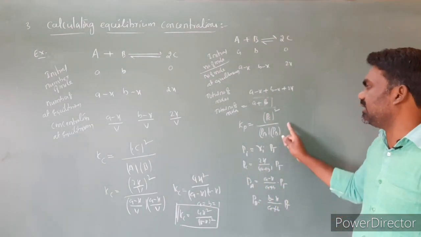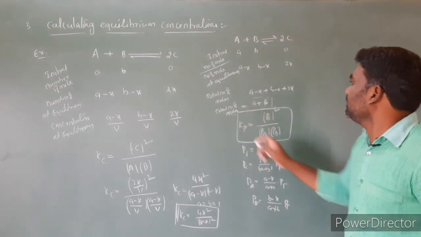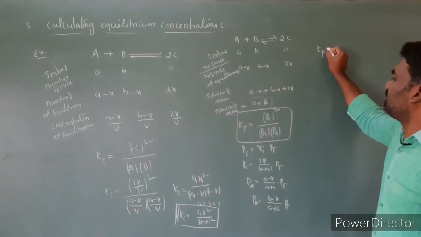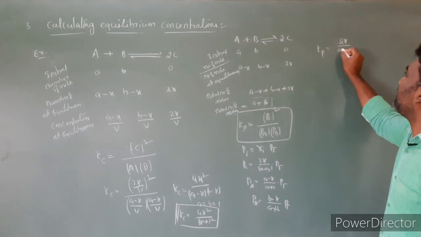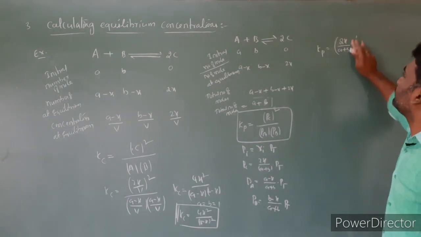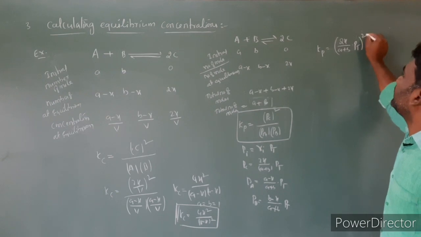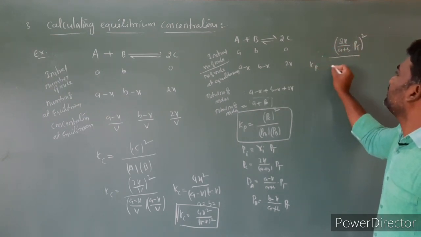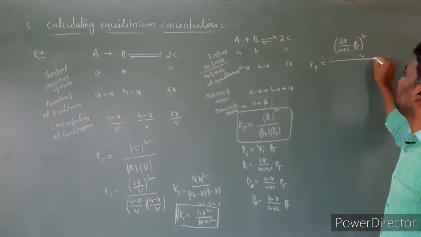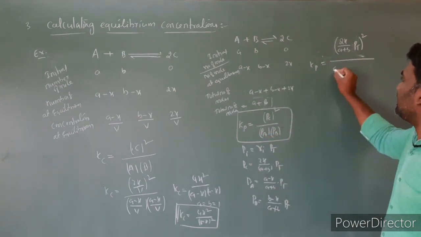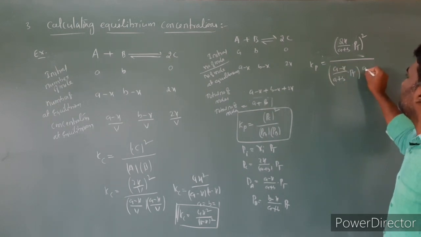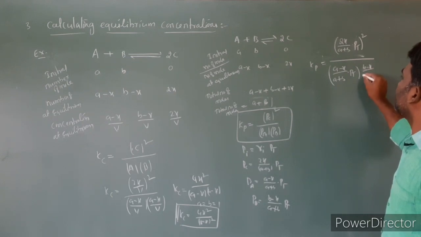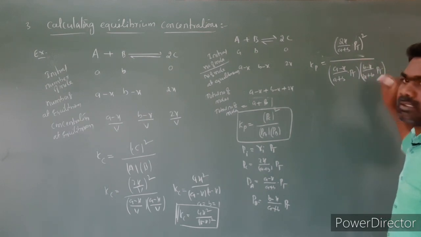So substitute all these values in the given equation. Then we get Kp is equal to 2x by A plus B, whole squared, times P total squared, divided by the partial pressure of A, which is A minus x by A plus B into P total, and B minus x by A plus B into P total, isn't it?